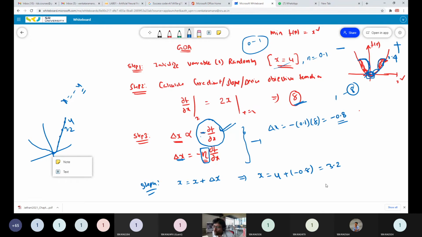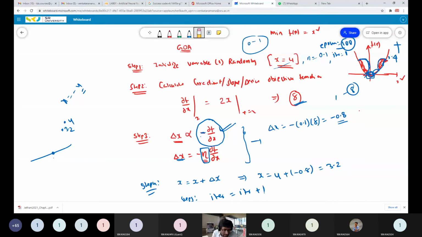Once this updation is over, what you have to do? Step 5: you have to initialize iteration equal to 1. That means you are setting the first iteration. Now you can update your iteration count, iter equal to iter plus 1. You can define the number of epochs or maximum number of iterations as 100, whatever it may be. Now you are incrementing your iteration.